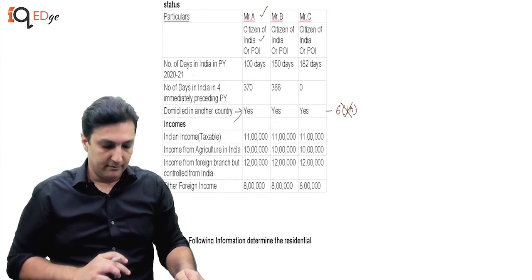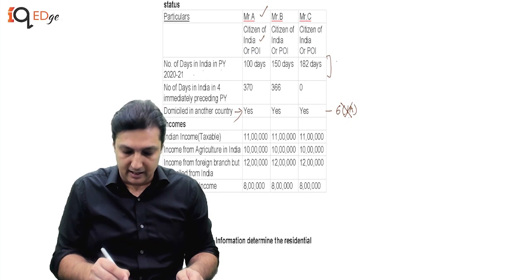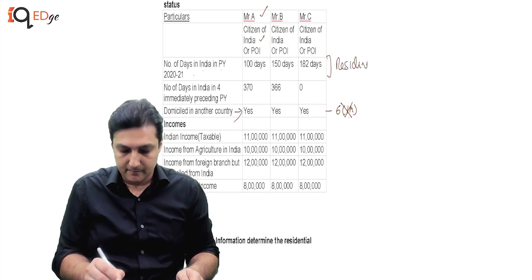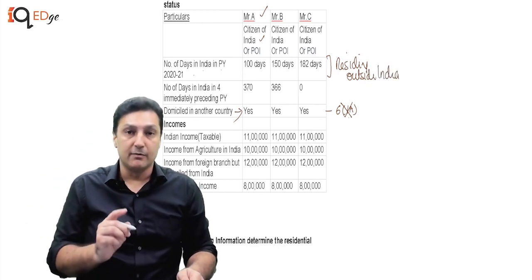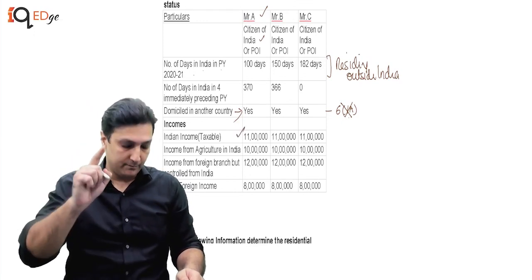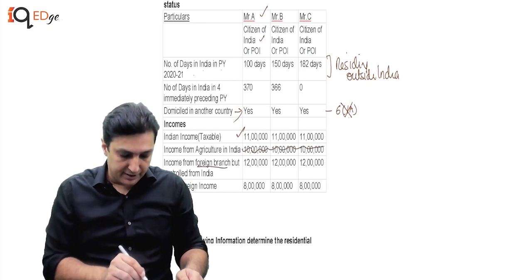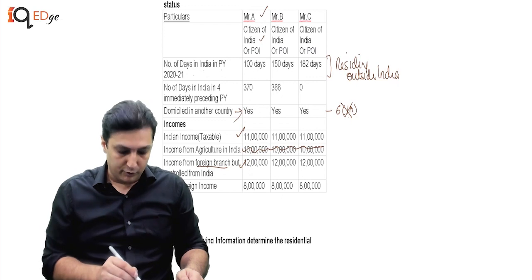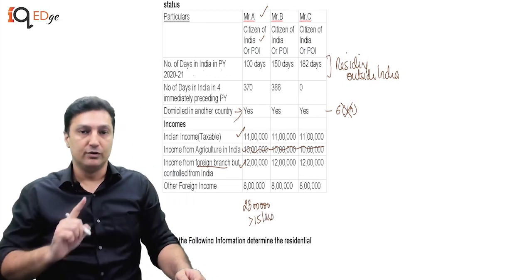I think step number 1, these are people of Indian origin, Indian citizens, and as we can see, they are generally residing outside India. Now, I'm going to check the income other than income from foreign sources. So we say 11 lakhs, which is taxable, total income. Okay. Agricultural income in India is exempt. Income of foreign branch, this will be added. Other foreign income not added, so it becomes 23 lakhs, which of course is more than 15 lakhs. Therefore, we need to look at the new sections.